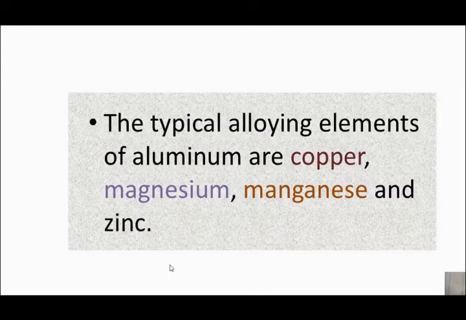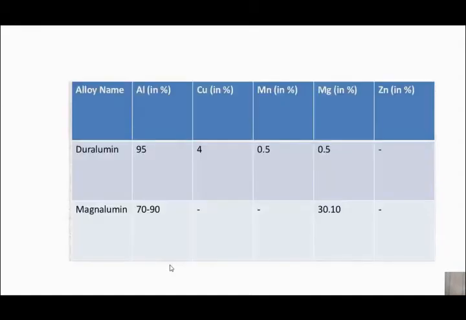The typical alloying elements for aluminium are copper, magnesium, manganese, zinc. Okay. Two most important ones you have to remember. One is duralumin. It is an aluminium copper alloy. Here you can see 95% aluminium and around 4% copper. Some amount of manganese and magnesium is also there.